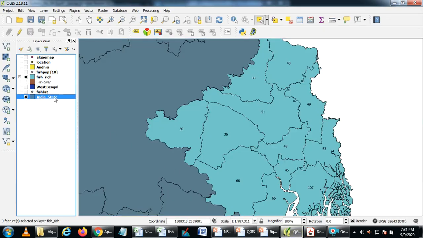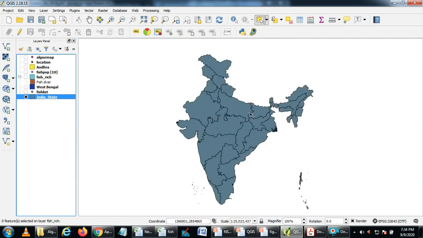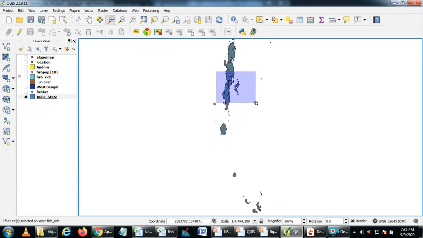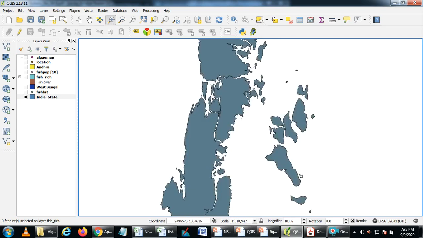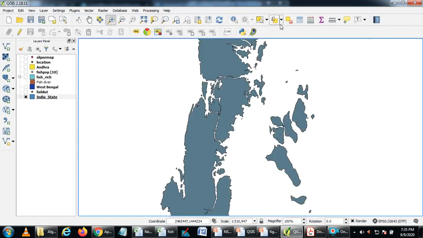have the map initially. Suppose this is the entire India map, and all these are freely available shape files. Our interest is in the Andaman Nicobar Islands. So I try to identify the name of the island mentioned in that paper, and put that location approximately in that part. I create a layer by putting a point here, saying okay, this is found here.